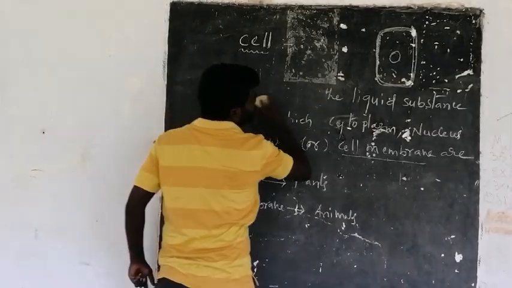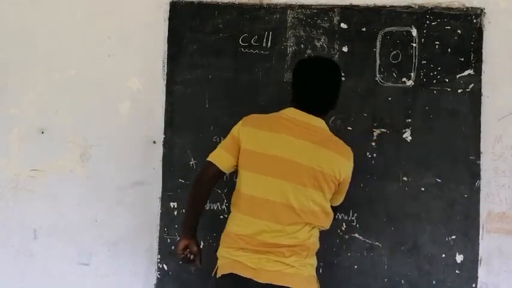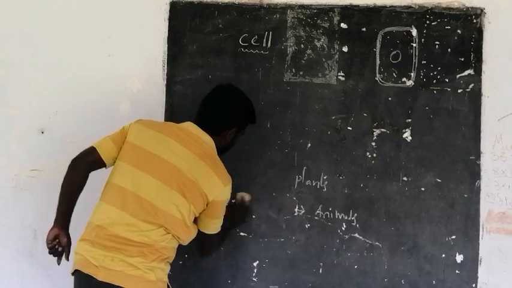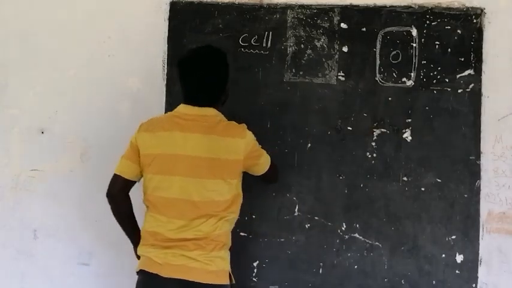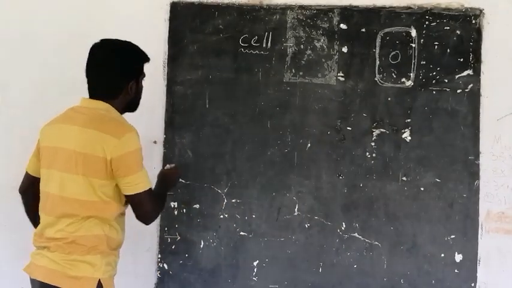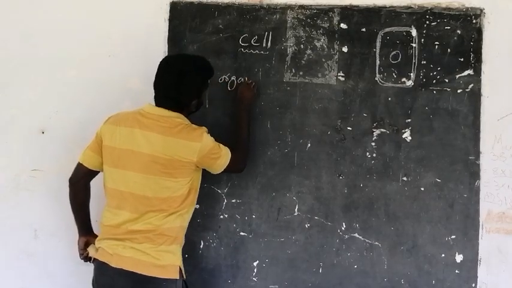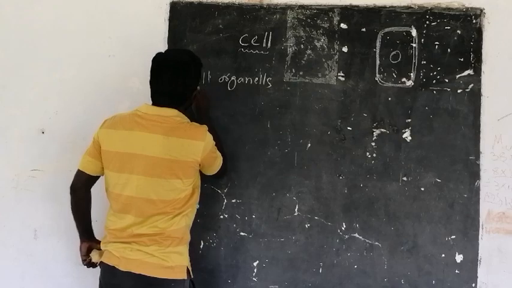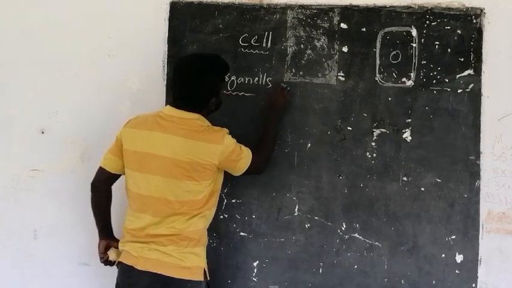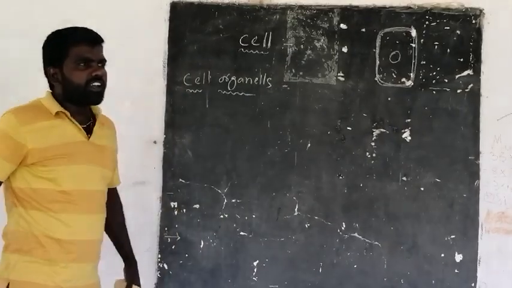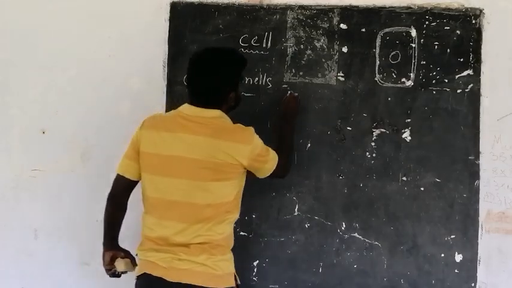The different organelles present in the cell are called cellular organelles or cell organelles. What do they mean? Cell organelles are the various different kinds of